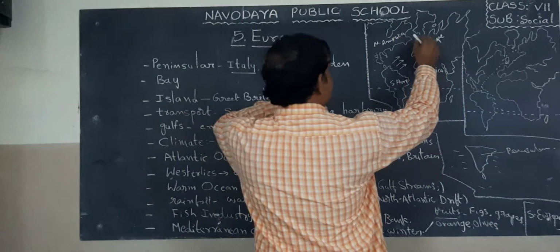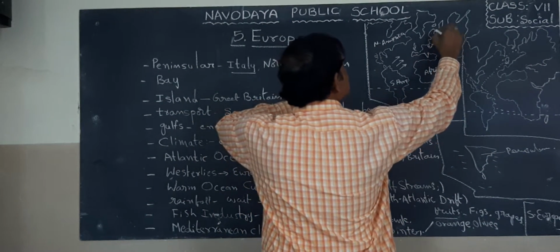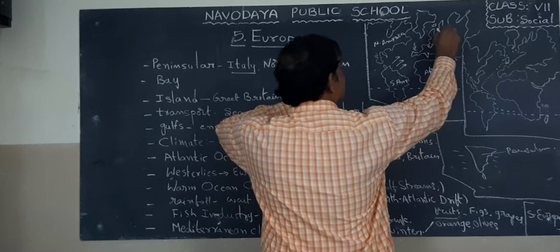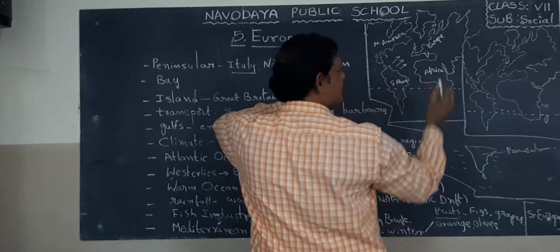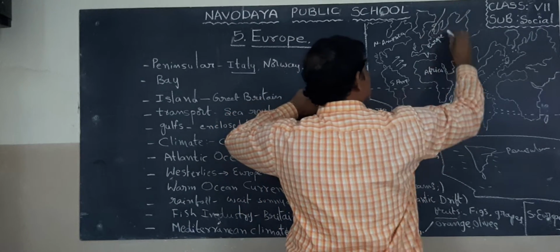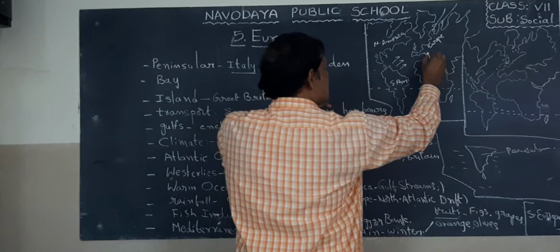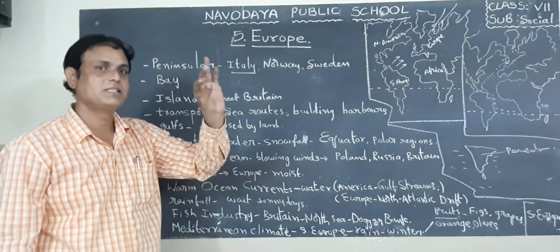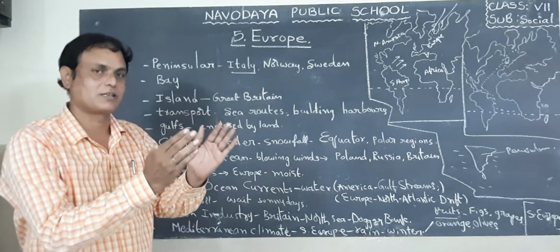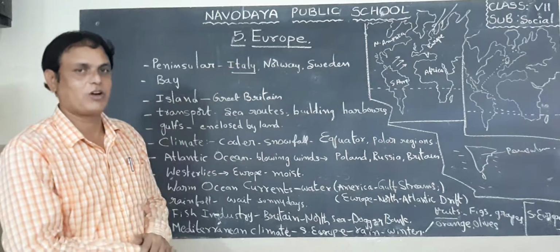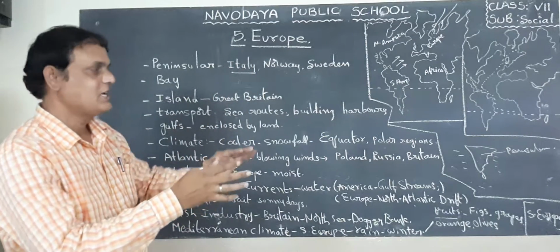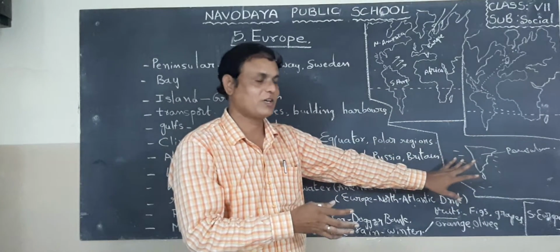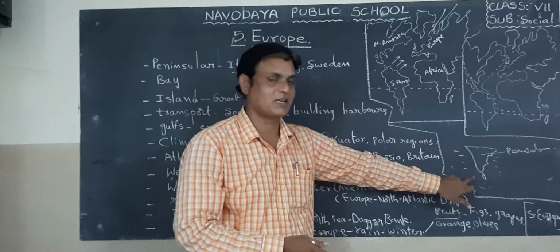Look at this. Norway, Sweden. Look, three sides water, one side land. This is also three sides water, one side land. So this is peninsula. This is also peninsula. Italy, Norway, Sweden are peninsulas in the European continent. In the Asia continent, our country's south part is also a peninsula, the Indian peninsula, with three sides water surrounding.